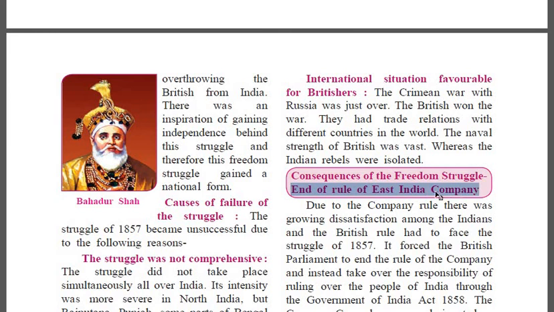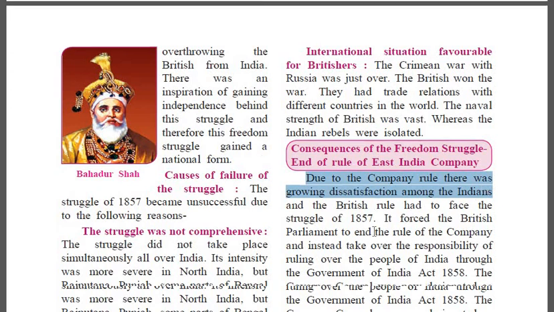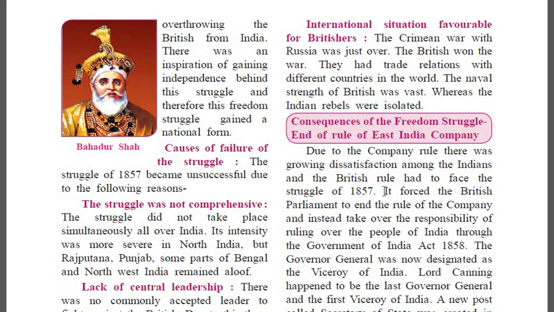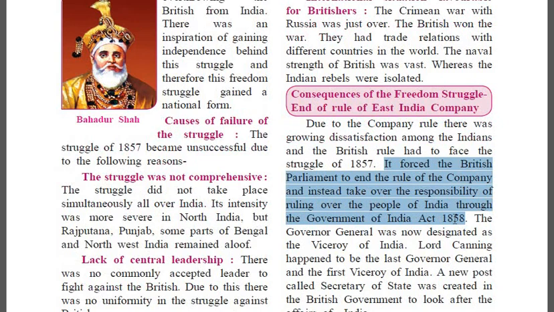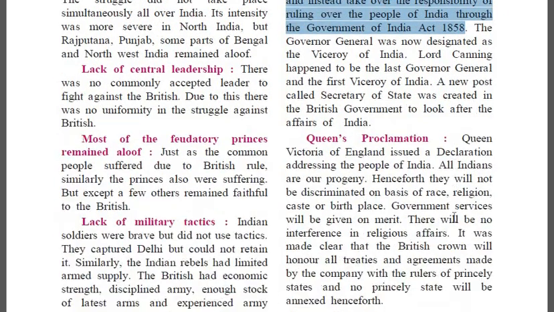Under this you have to write due to the company rule from here till Indians. Then continue. Start from after Indians, start from it forced the British till 1858. Write this also under the first heading. This will be your point 1.